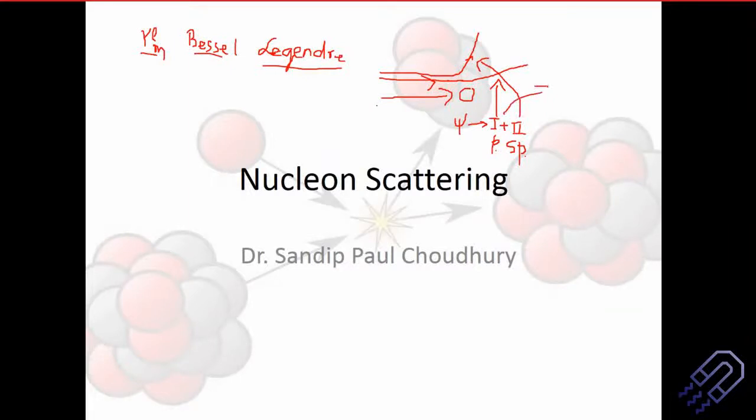If you just consider a plane wave, we are going to consider this e to the power ikz function. You can write ikx, ikz and so on. So we can just take this function, and we are going to analyze this particular function. We are going to see how it behaves under different conditions. And then we will see that if we actually do the analysis, it is called the partial wave analysis. We're talking about a plane wave here. We are not analyzing the entire wave, so we are basically talking about a partial wave analysis. That is a part of your syllabus, and basically forms one of the complicated parts of nuclear physics.